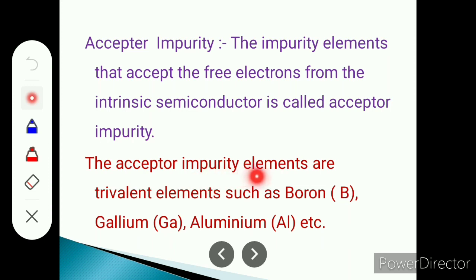The acceptor impurity elements are trivalent elements such as boron, gallium, aluminum. Such elements are known as third group elements, or acceptor impurities, because they accept the electrons.